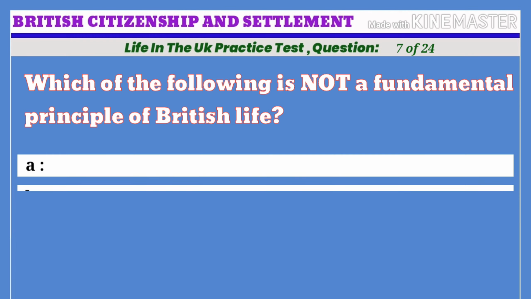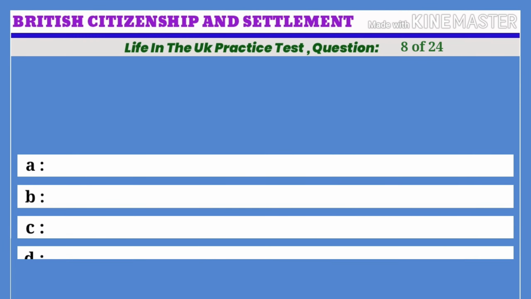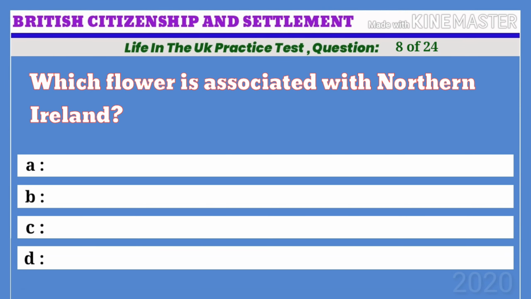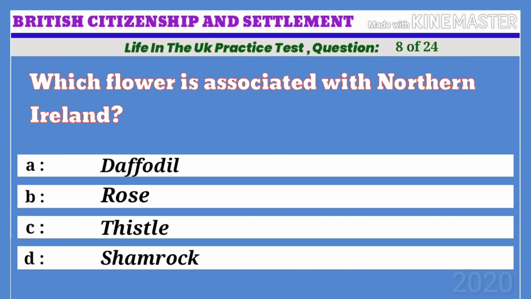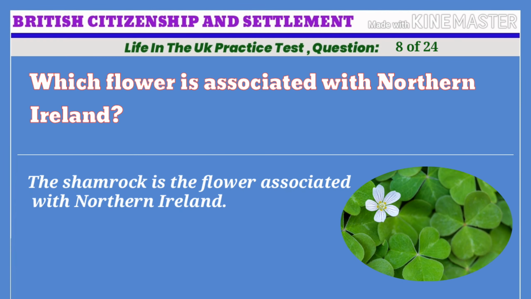Life in the UK practice test. Question 8 of 24. Which flower is associated with Northern Ireland? A. Daffodil. B. Rose. C. Thistle. D. Shamrock. The correct answer is D. Shamrock. The shamrock is the flower associated with Northern Ireland.